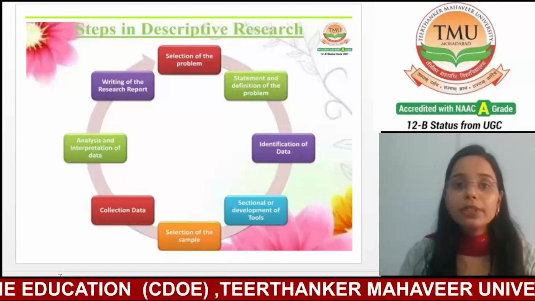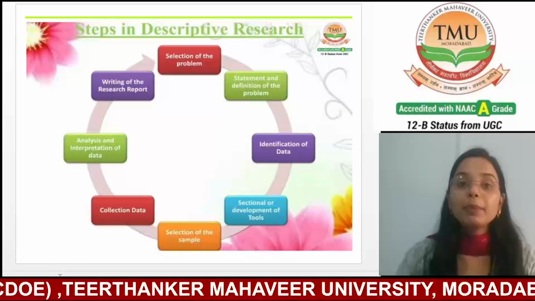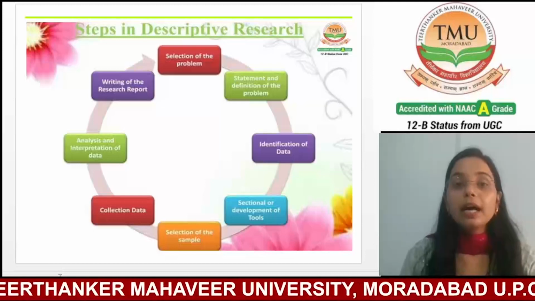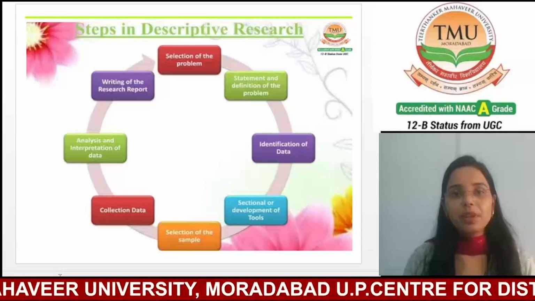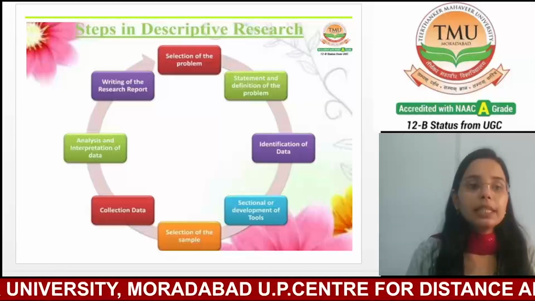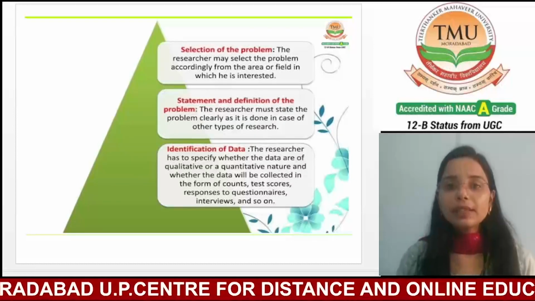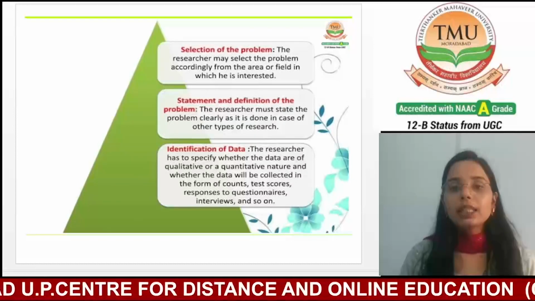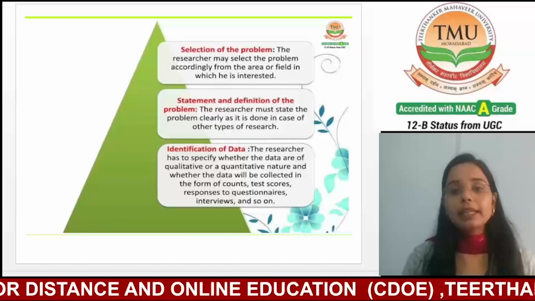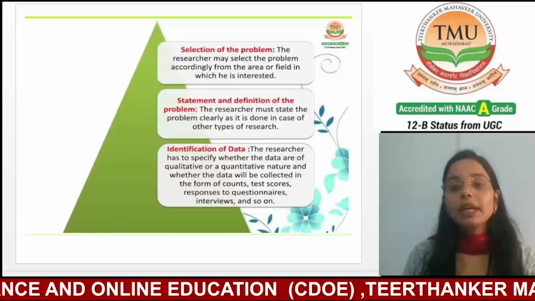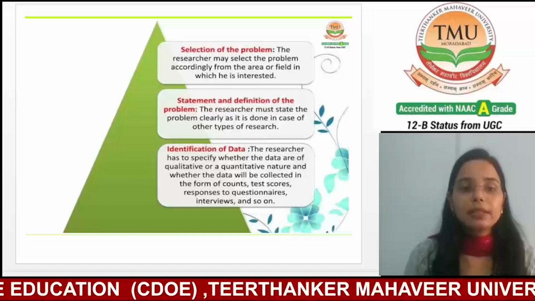After collection of data, the next step will be analysis and interpretation of data. And the last step is writing of the research report. So let's discuss each and every step in detail. As you can see, the first step is selection of the problem. The researcher may select the problem accordingly from the area or field in which he or she is interested.